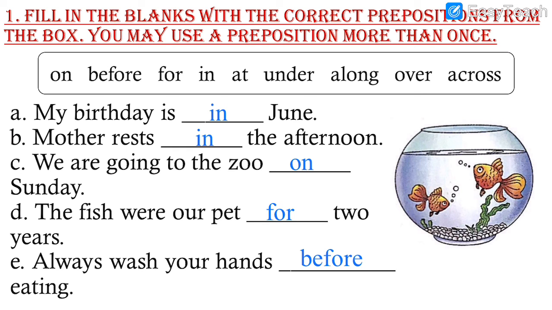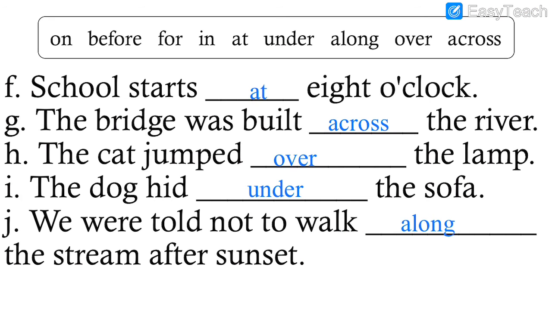Always wash your hands before eating. School starts at 8 o'clock. The bridge was built across the river. The cat jumped over the lamp. The dog hid under the sofa.